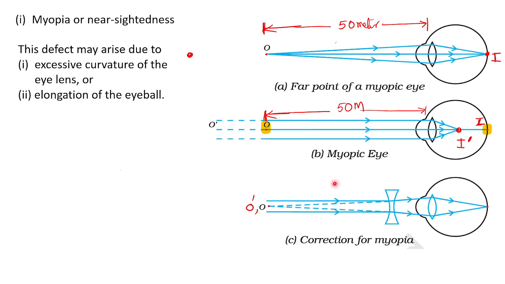How can we correct it then? How can I see O dash? How can I make I dash fall on the retina? I dash must fall on the retina, then only I can see the O dash. How can I make that adjustment? I will tell you.